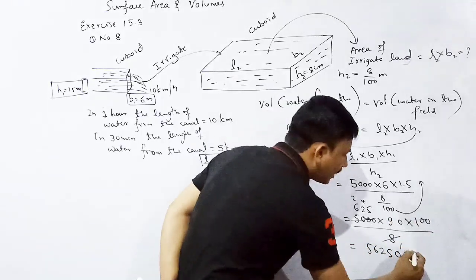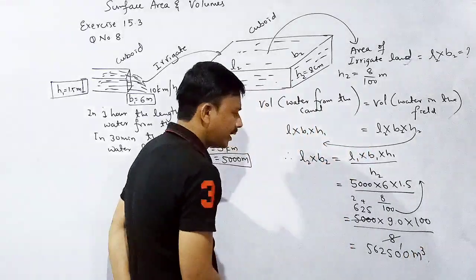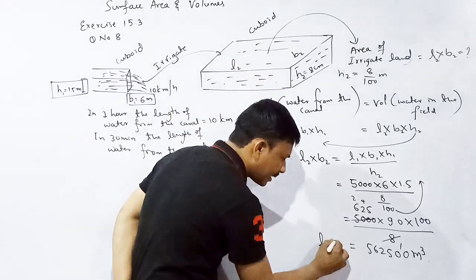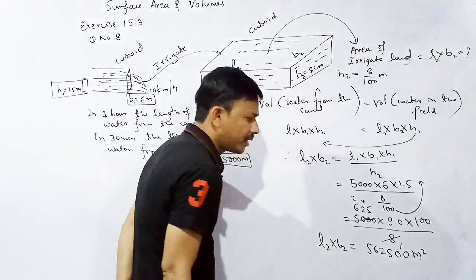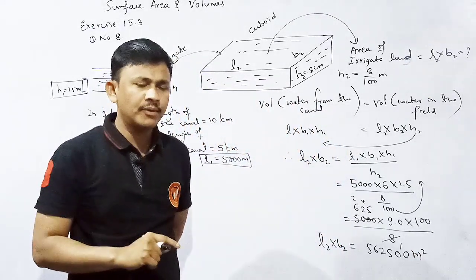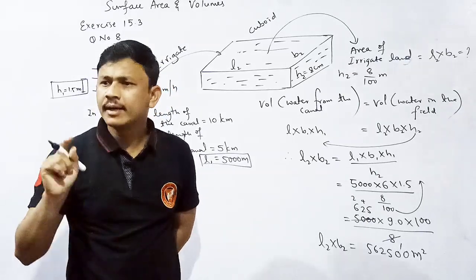What is this? Centimeter or meter? Meter cube or not cube. Length into breadth, that is area is there. Yes or no? Area means meter square. To convert meter square into hectare, we need to divide by 10,000.